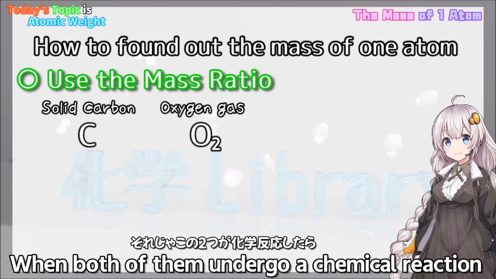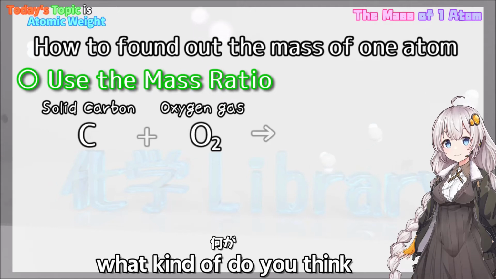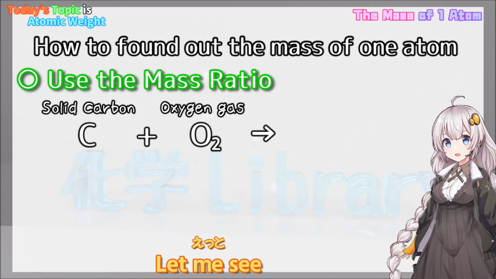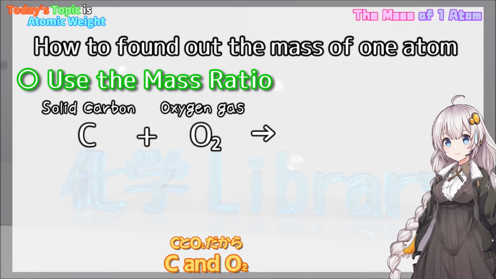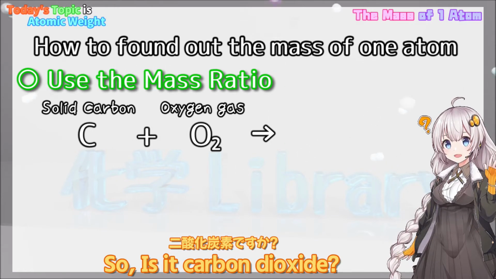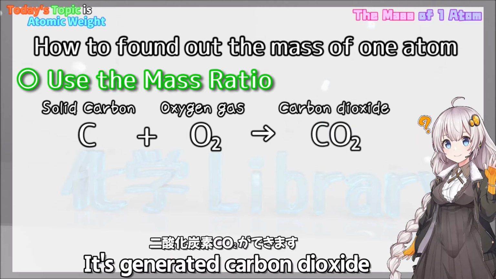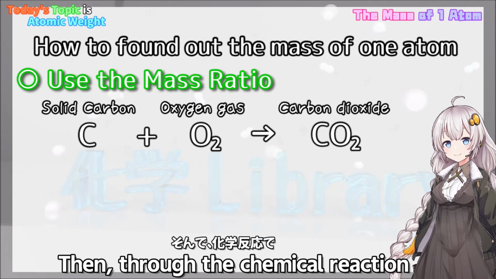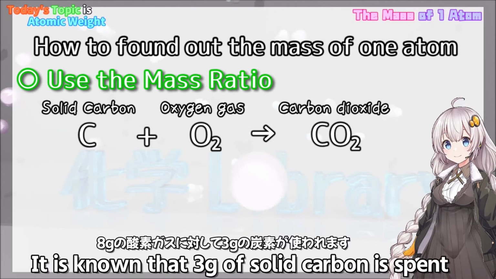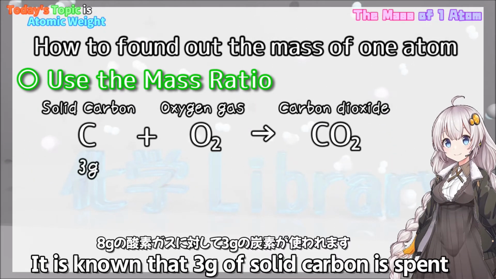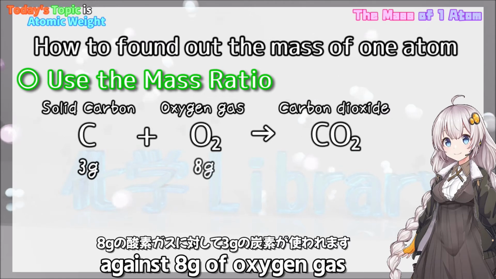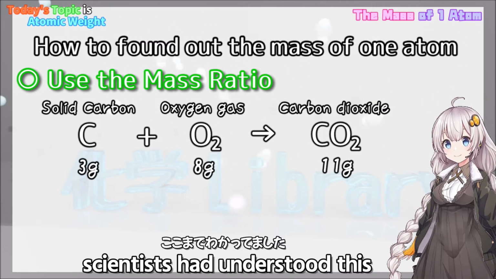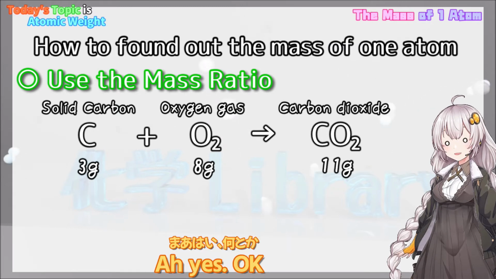Right. When both of them undergo a chemical reaction, what kind of chemical substance do you think will be generated? Let me see. C and O2. So, is it carbon dioxide? That's right. Carbon dioxide is generated, like this. I see. Then, through the chemical reaction, it is known that 3 grams of solid carbon is spent against 8 grams of oxygen gas. By 200 years ago, scientists had understood this.